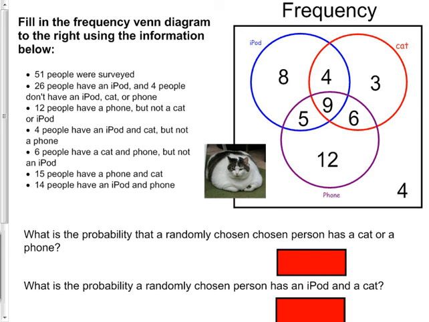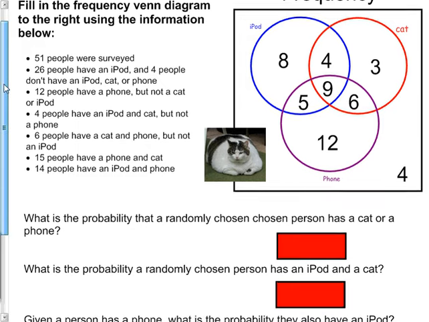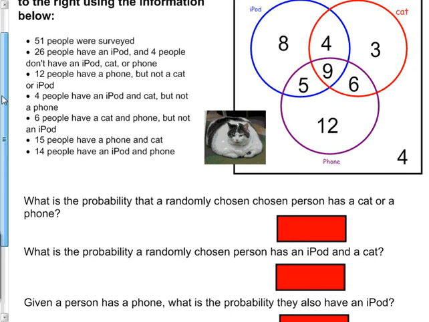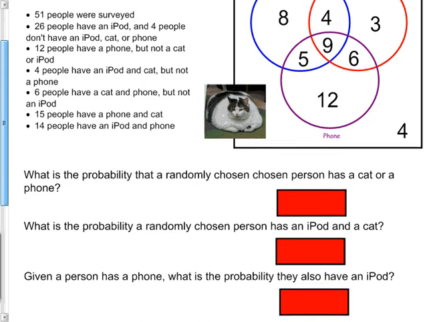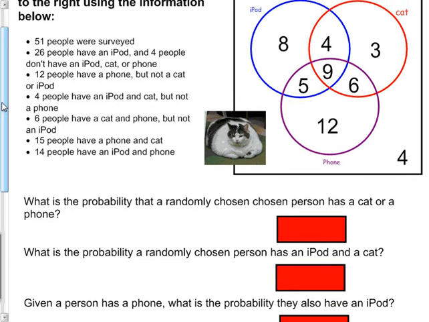What's the probability that a randomly chosen person has a cat or a phone? All right, using this chart that we made now, have you already done this question? Raise your hand if you've already done that question. All right, then we should do it right now. Try the randomly chosen person has a cat or phone. Try all 3 questions. I'll pause for a second while you do that. Okay, so here we go. Cat or phone. Is that a big answer? Yes. So you find the cat, phone, and is it pretty much all of these?